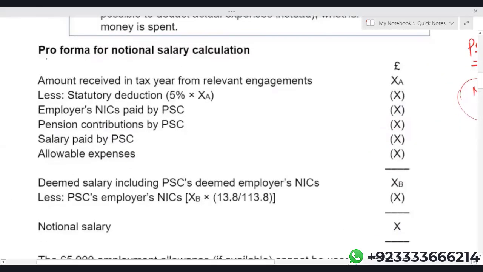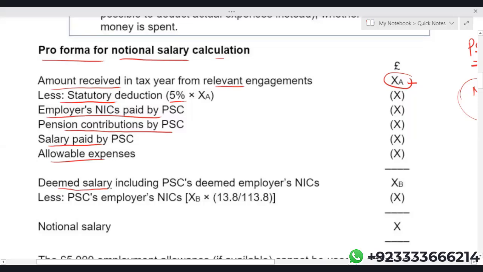There's a proforma. Proforma for notional salary calculation. Amount received in any tax year from relevant engagement, whatever amount, let's say, the company has received from the client, less statutory deduction, which is 5% of this amount, less employer's NIC paid by a personal service company, less pension contribution by personal service company, less salary paid by personal service company, which they have already paid, less allowable expenses.